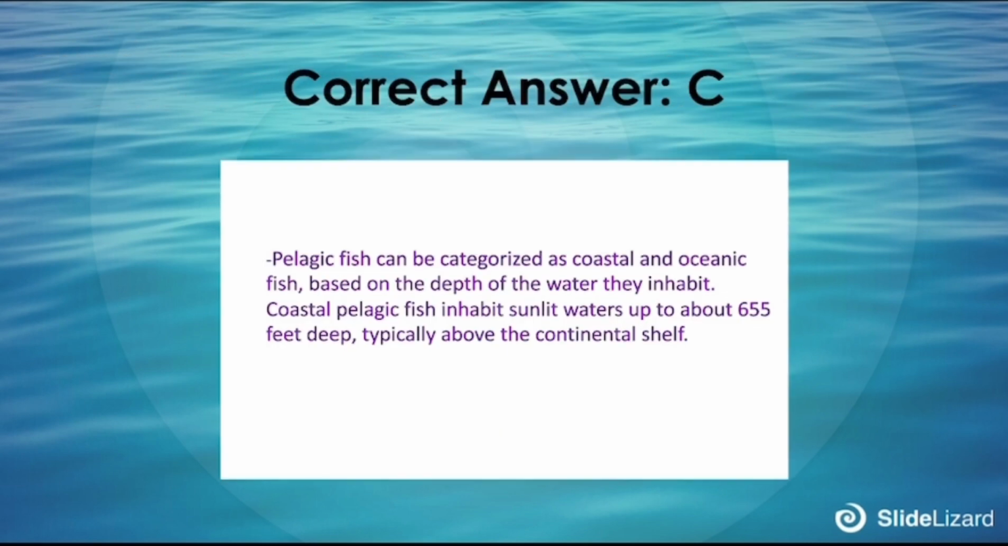Pelagic fish can be categorized as coastal and oceanic fish based on the depth of the water they inhabit. Coastal pelagic fish inhabit sunlit waters up to about 655 feet deep, typically above the continental shelf.